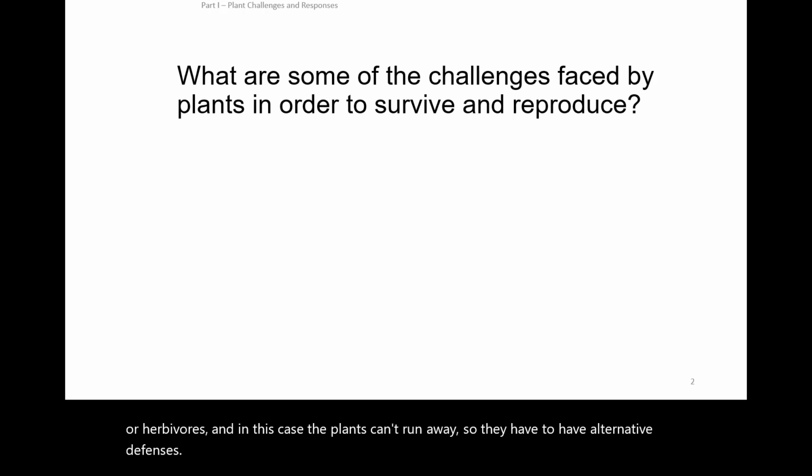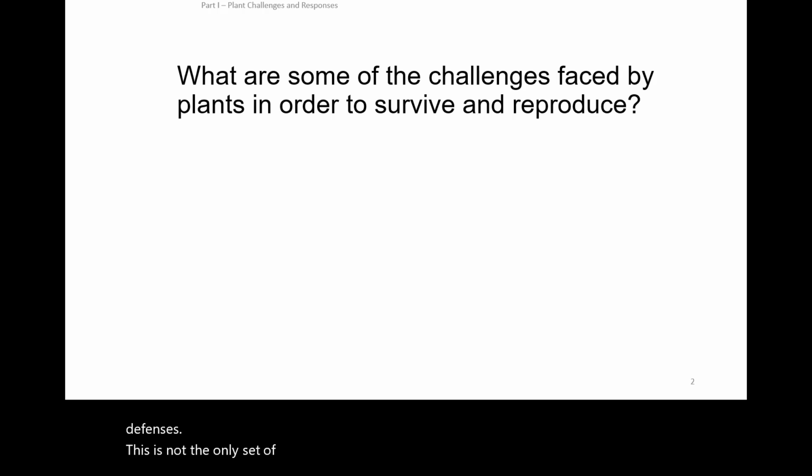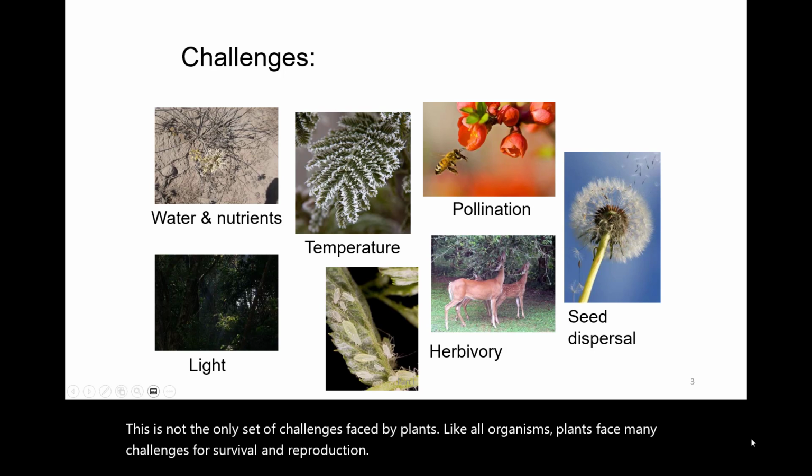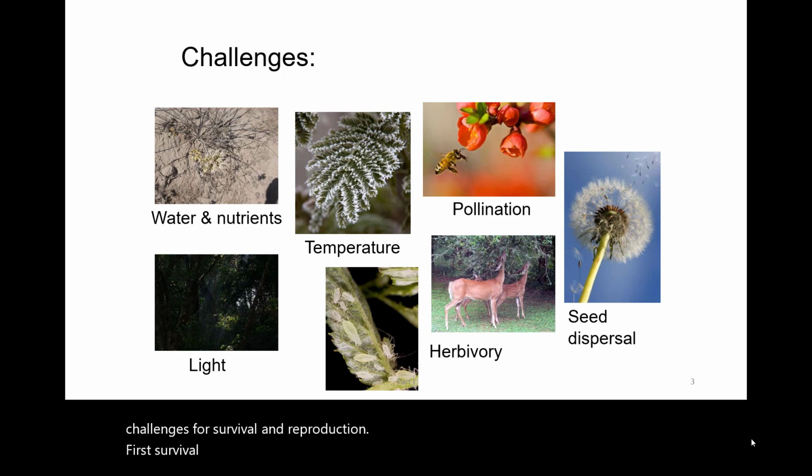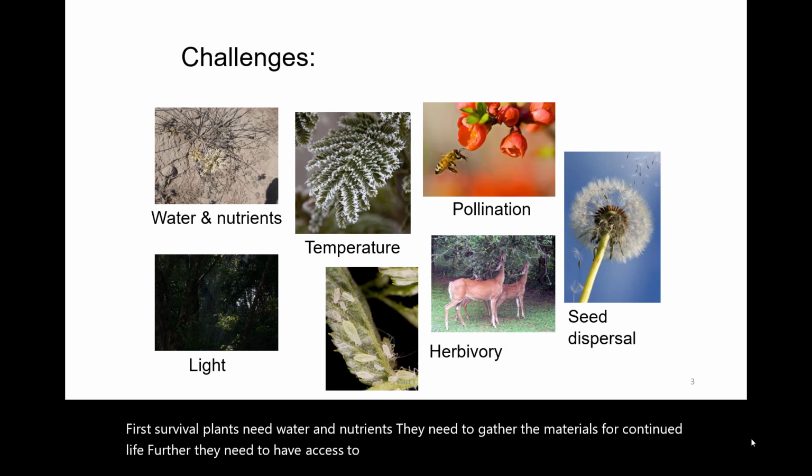This is not the only set of challenges faced by plants. Like all organisms, plants face many challenges for survival and reproduction. For survival, plants need water and nutrients. They need to gather the materials for continued life. Further, they need to have access to enough sunlight for photosynthesis so that they can reproduce in future.